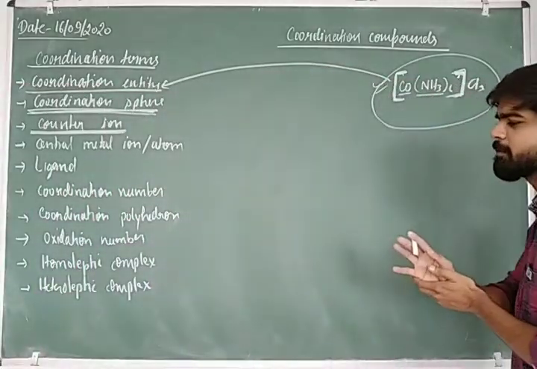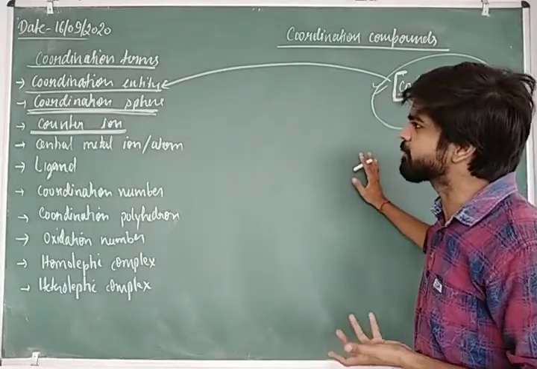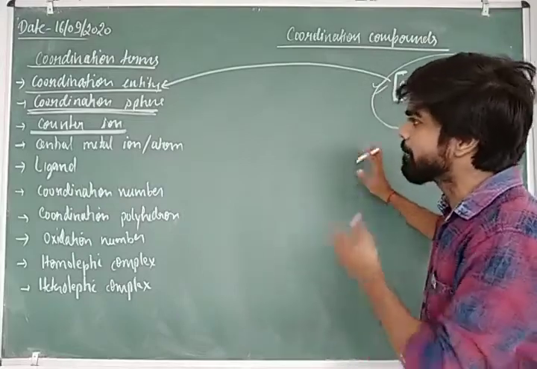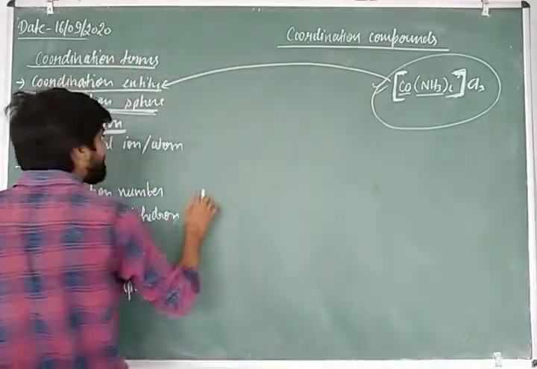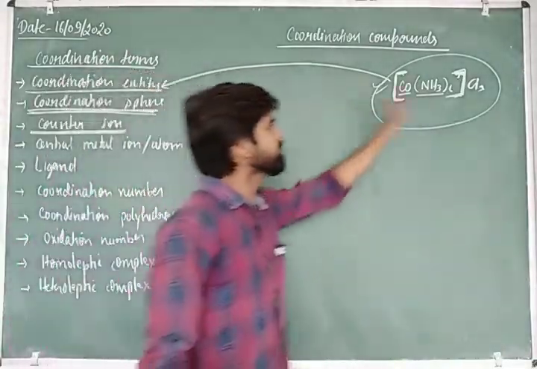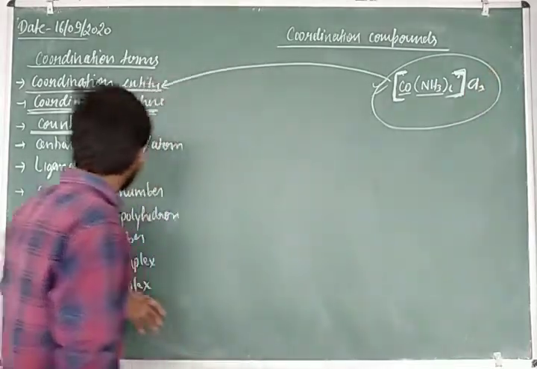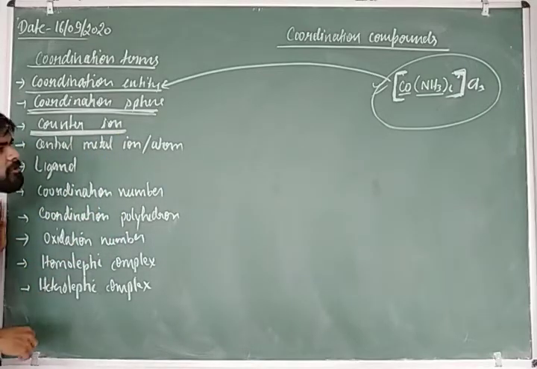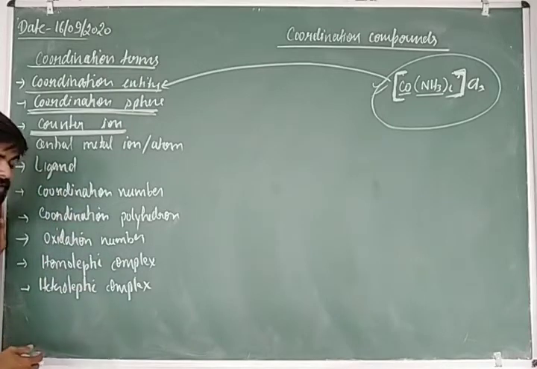Whatever ion is present in the coordination compound, it should be present outside of this large bracket or coordination sphere. That's it. Counter ions are those ions which are present outside of the sphere, and they generally represent our primary valency according to Werner theory.